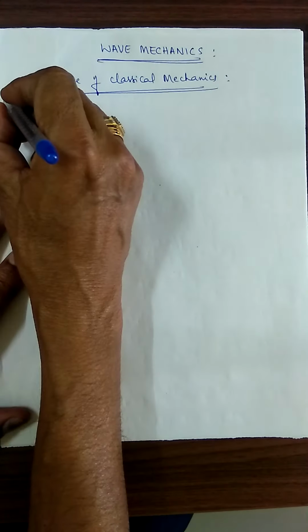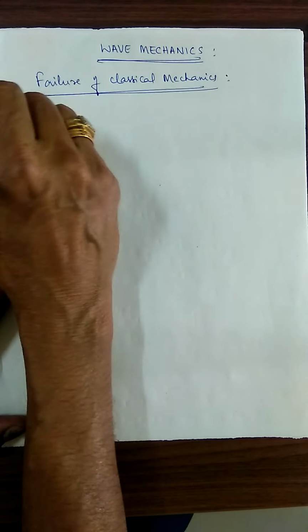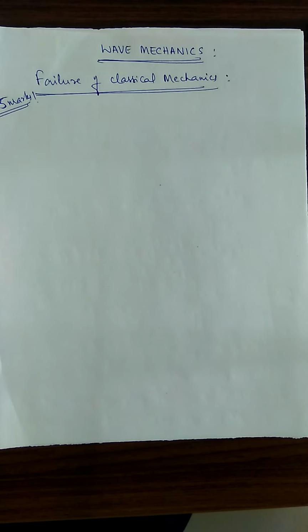We are asking about a 5 marks question here. Why is classical mechanics a failure? Why do we require a quantum mechanical approach? Explain. That is the question that we are going to ask for 5 marks. Listen carefully and understand the concepts, so that it will be very easy to write at the time of examination.